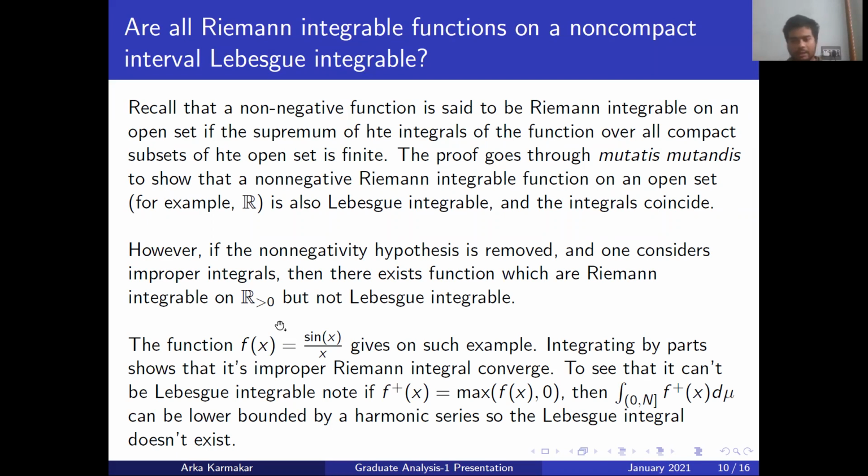So here you can easily check by integrating by parts that f is improperly Riemann integrable, but in order for this to be Lebesgue integrable, we want to break it into its positive part and negative part, so that each part is bounded. But note that if you look at the positive part, f plus of x equal to max of f(x) and 0, then you can lower bound the nth partial integral by a harmonic series, and since the harmonic series is divergent, the Lebesgue integral does not exist. So the theorem that we proved does not hold in its utmost generality. This is a counterexample for that.